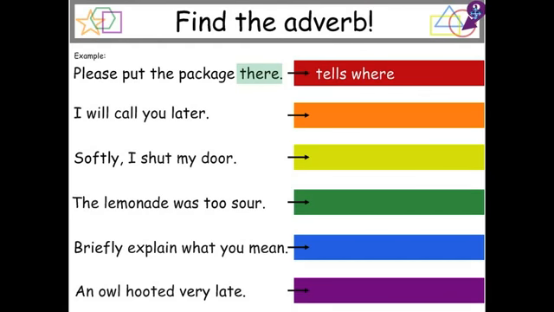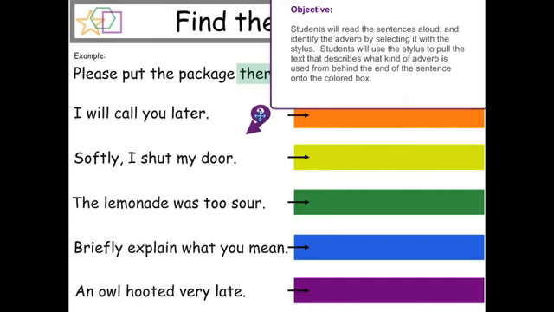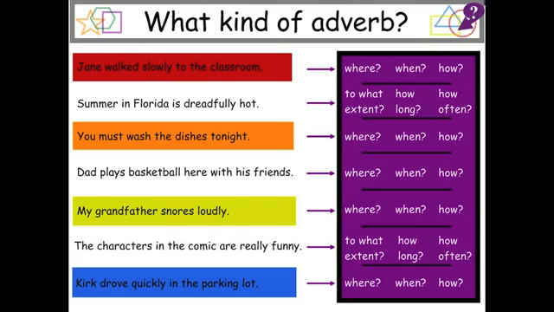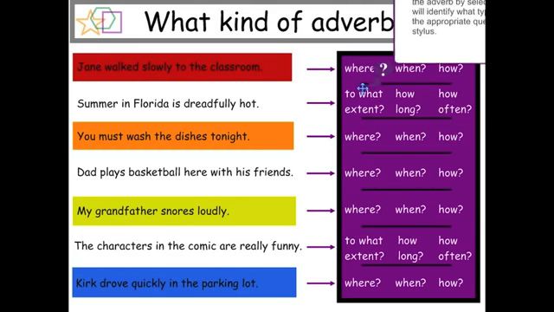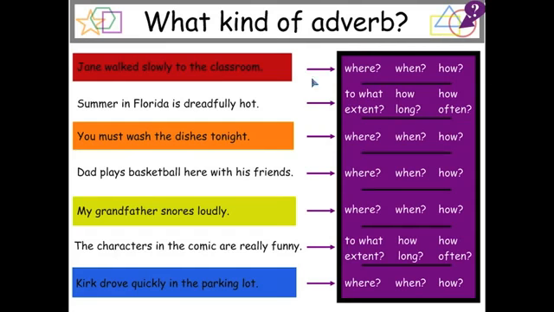Now the lesson continues, and students are asked to identify the adverb in the sentence and then pull the text that describes what kind of adverb is being used. Kind of like magic, the answer appears. The next page provides even more interactive practice of the skill when the student is asked to both identify the adverb and what type by choosing the appropriate question or phrase.